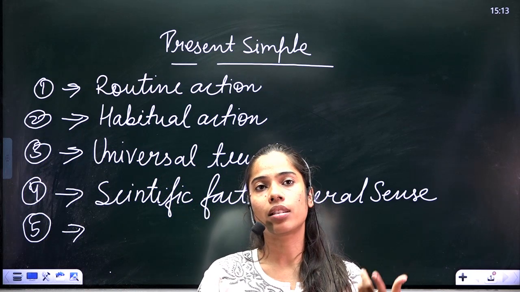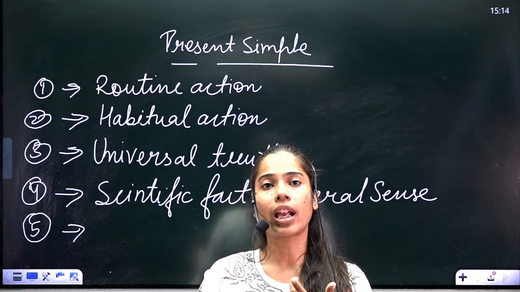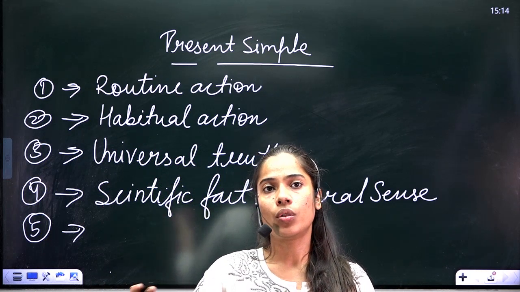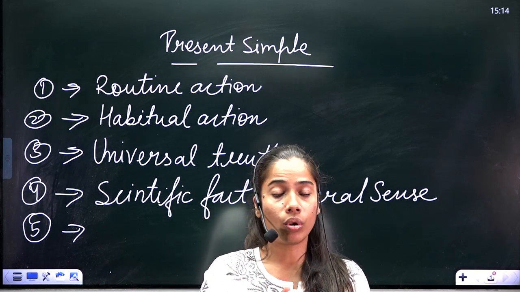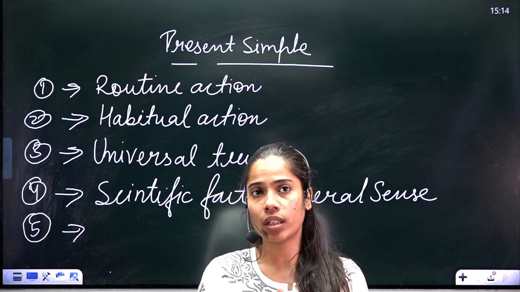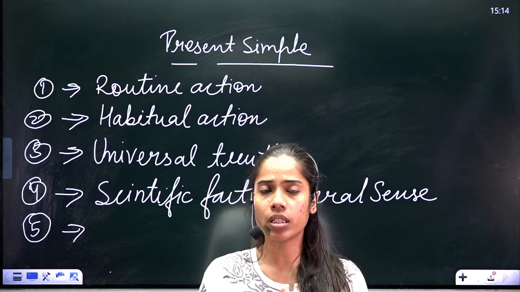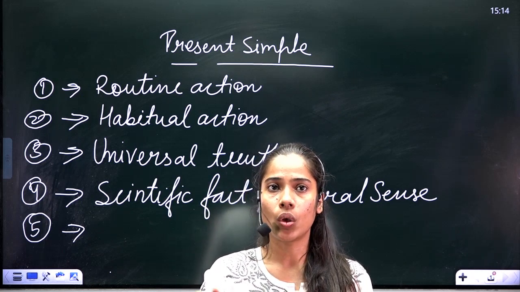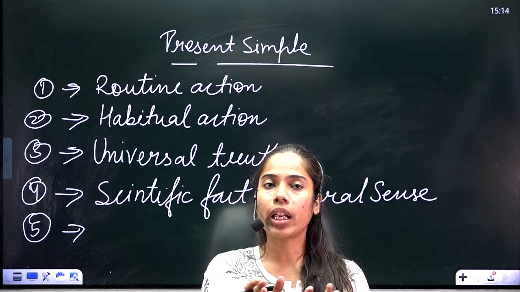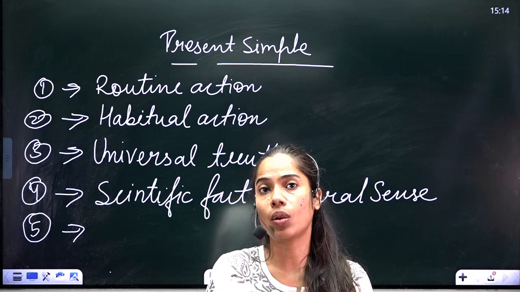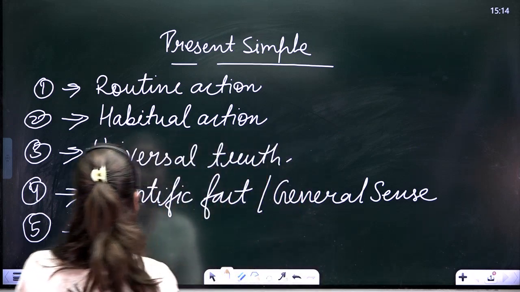The match starts on and the time is given of the future, so you can see the match is going to start in the future, Modi ji is going to visit in the future, but it's given with the present simple tense. So basically the point is that when something is pre-decided, it can be used with the present simple tense also, right?